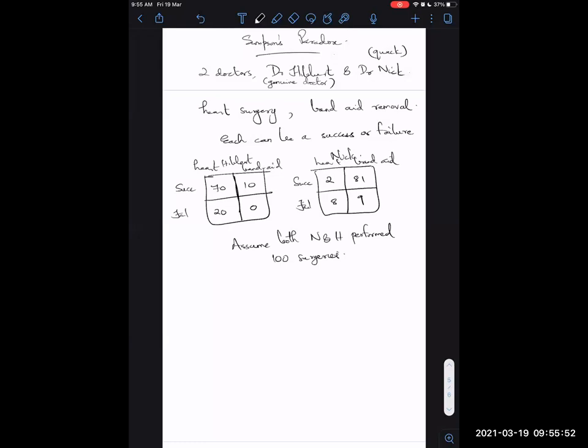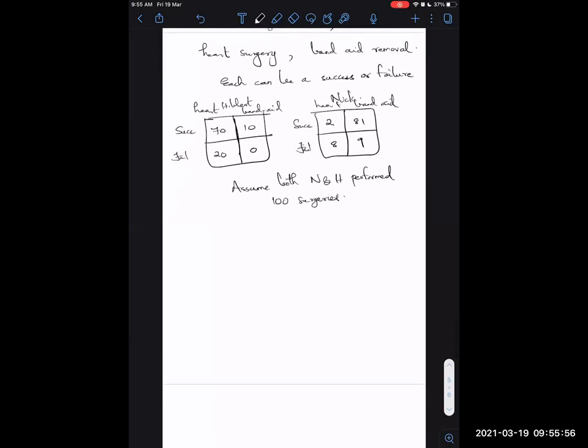So I'll give you an argument why you should choose Nick. Look at the number of successes for both. For Hibbert, when you're calculating the success percentage, it turns out to be 80% because 70 plus 10 are successes. Exactly. So Nick, because he has fewer failures.